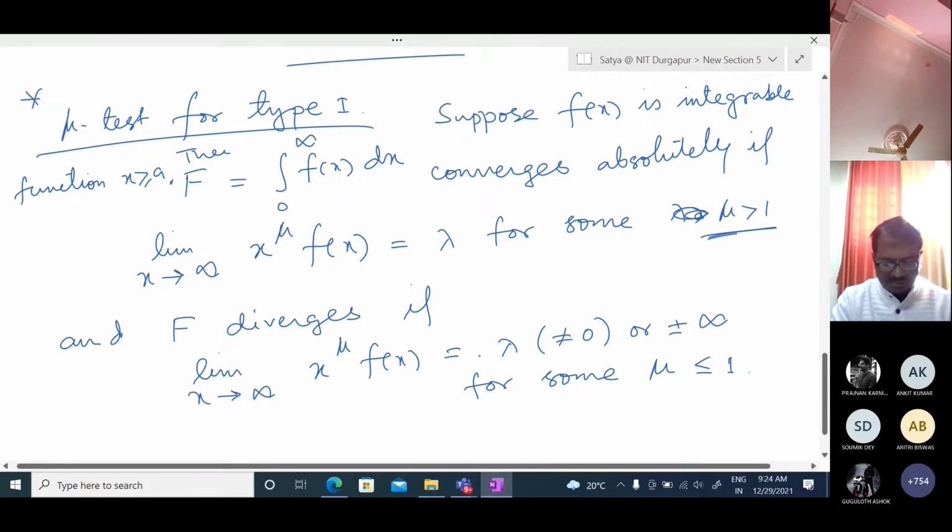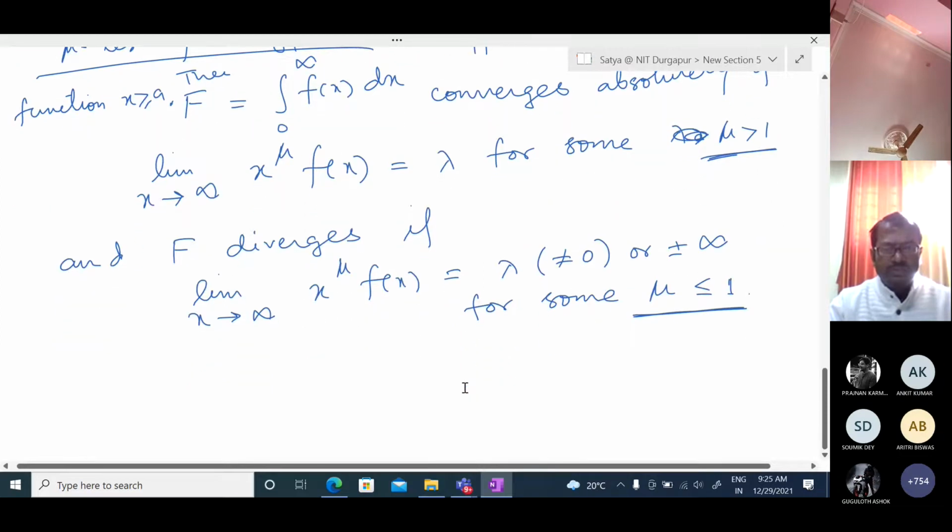Or if the limit as x tends to infinity of x to the power mu f of x equals lambda, with mu less than or equal to 1 and lambda not equal to 0 or infinite, it should be not equal to 0, then we can say that the integration over 0 to infinity of f of x dx diverges. So you should apply this, and the mu test for type 2 is for when the limit is finite, but somewhere it is not continuous.